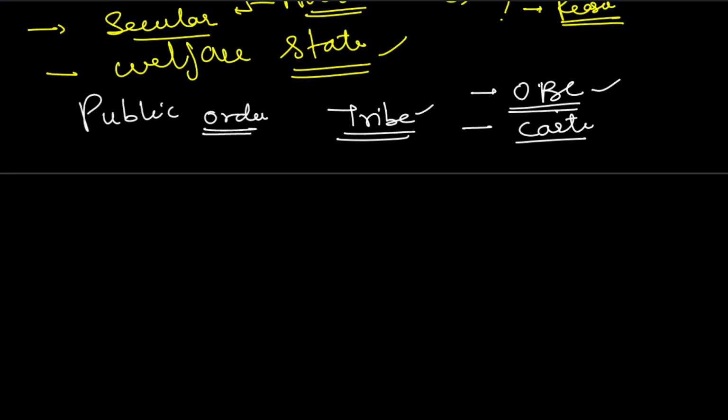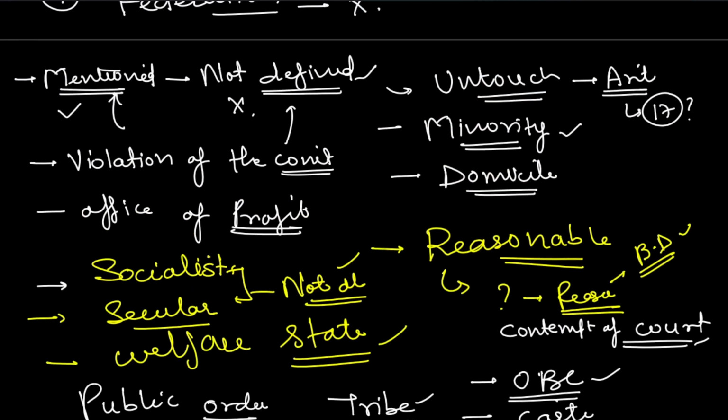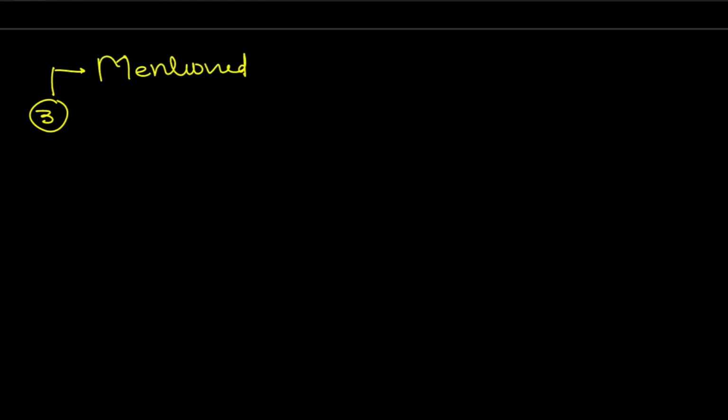martial law. Okay, and one is the contempt of the court. Contempt of court. So this is again present but not defined. So all the terms which I have mentioned here in this page, so these are mentioned but not defined. So now we come to the third category. Third category is of course very broad, which is mentioned as well as defined.